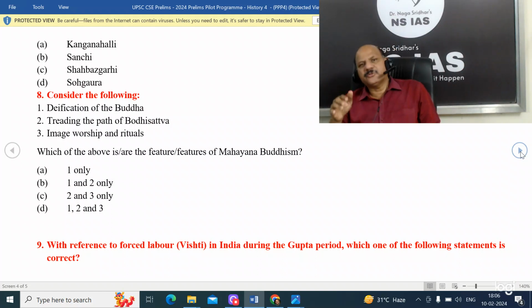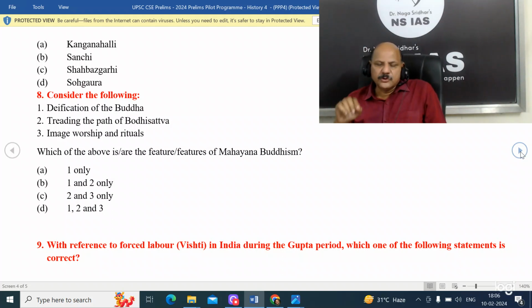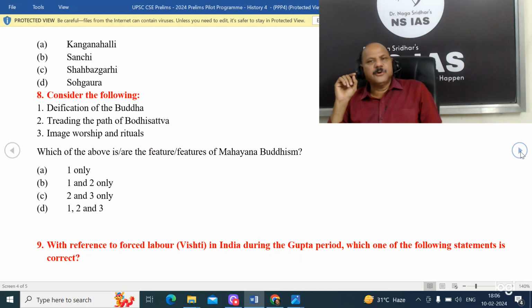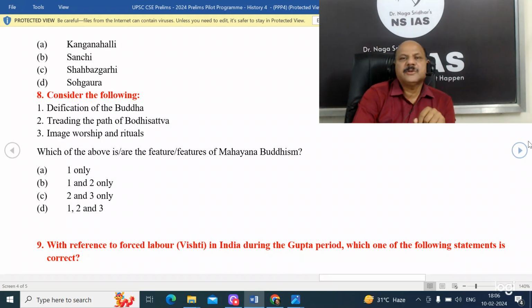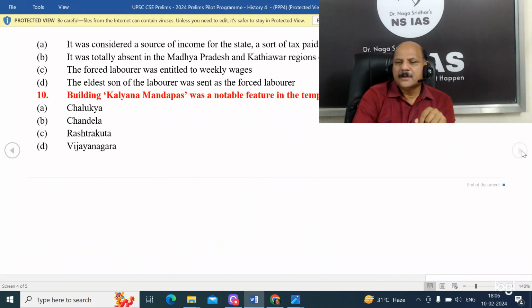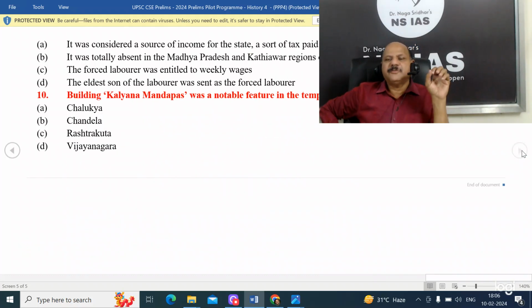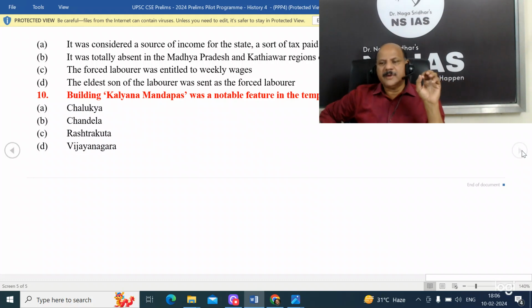Question 9. With reference to the forced labor that prevailed in India during the Gupta period, which of the following statements are correct? 1, it was considered a source of income to the state, a sort of tax paid by the people. No, it is physical labor, which is forced labor. It has nothing to do with tax. Next, it was totally absent in Madhya Pradesh and the Kathiawar regions of the Gupta Empire. The forced laborer was entitled to weekly wages. The eldest son of the laborer was sent as a forced laborer.